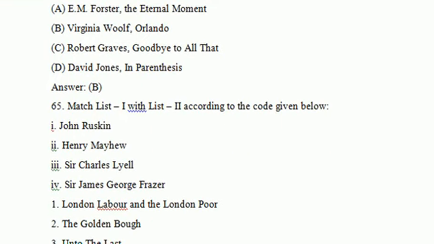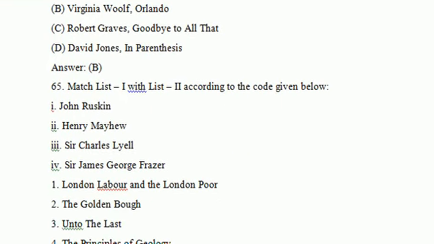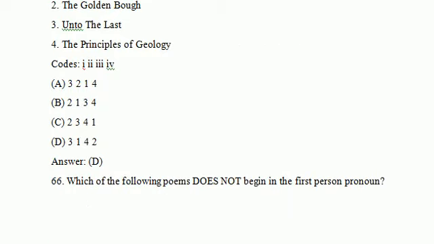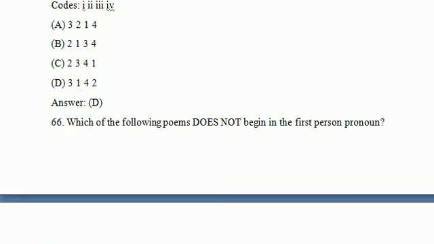Let's see the next question. There are lists. In the first list, there are writers: John Ruskin, Henry Mayhew, Sir Charles Lyell, James George Frazer, and in the second, works of these writers: London Labour and the London Poor, The Golden Bough, Unto This Last, Principles of Geology. By pausing the video, you can match them. Option D is the correct answer here.